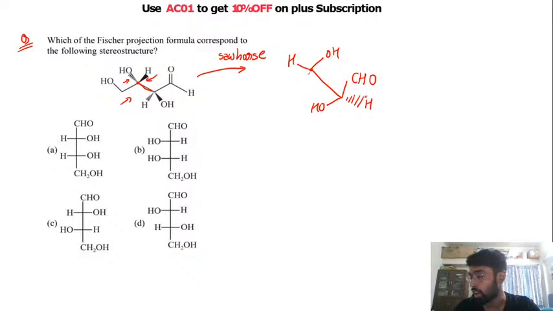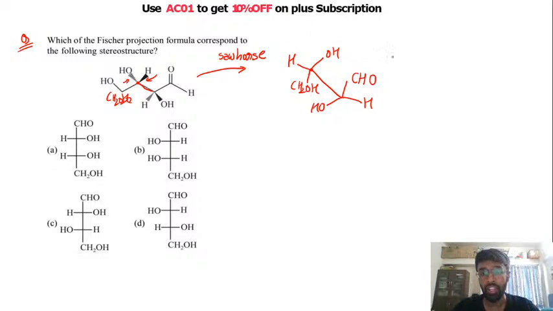Instead of doing this, we can also write it normally, okay? And you have CH2OH. This is our CH2OH, right? So this CH2OH is pointing downwards. Okay, so we have this structure. Now we will try to understand how to convert this structure into Fisher projection.